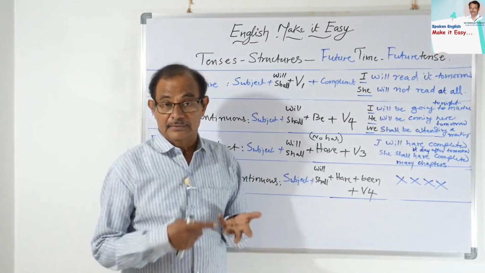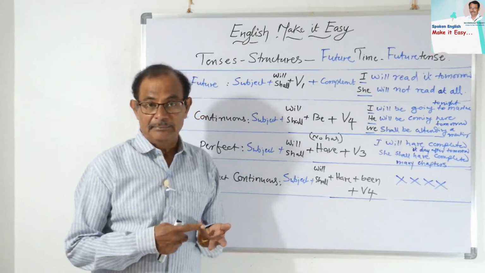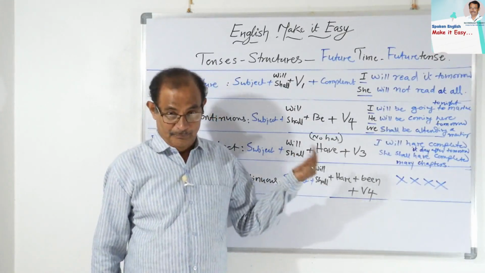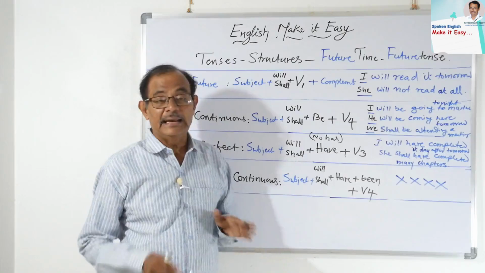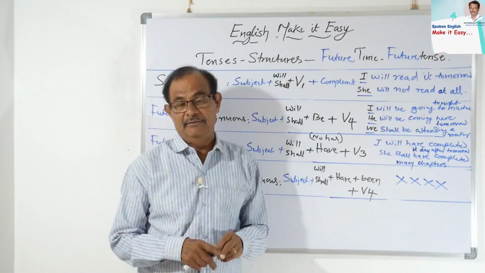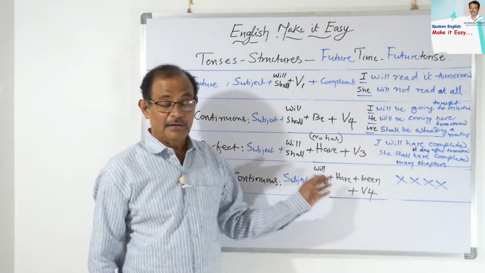So that's why in present there are 4 forms, in past 4 forms, and in future only 3 forms. So 4 plus 4 is 8, 8 plus 3 is 11 forms only in tenses, not 12, they are only 11. I hope this is very clear for you.